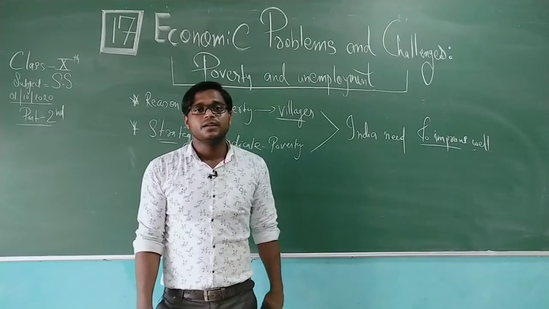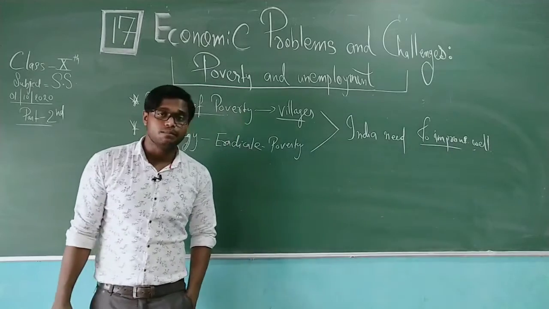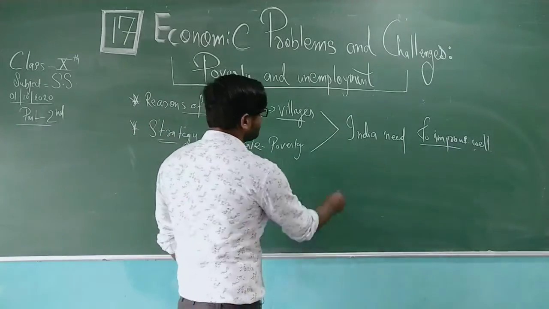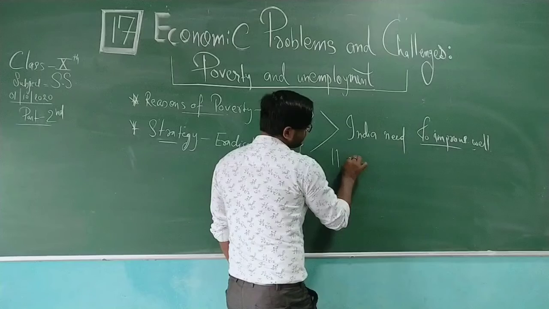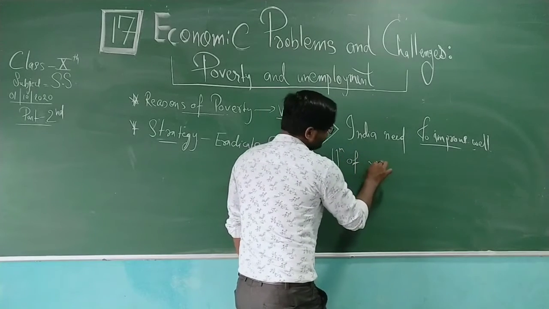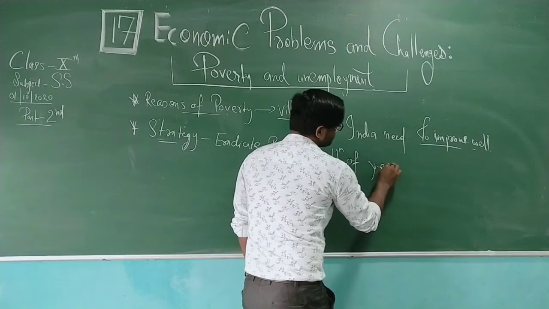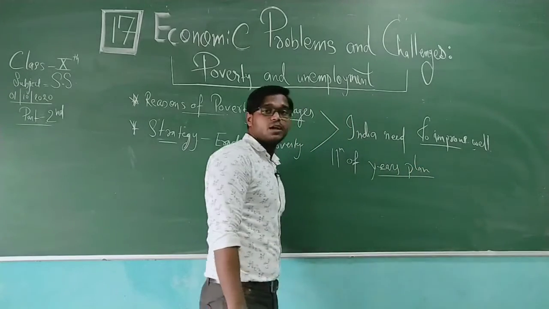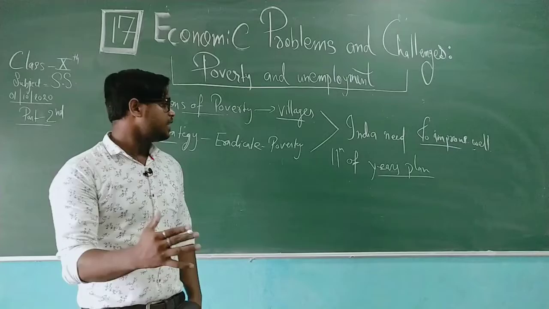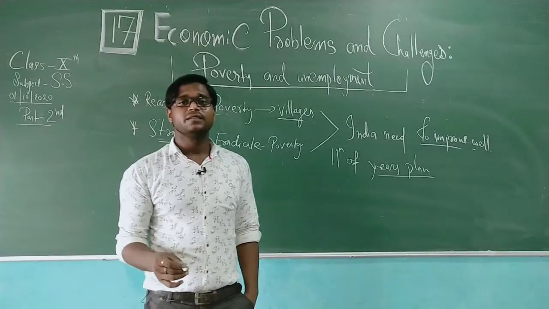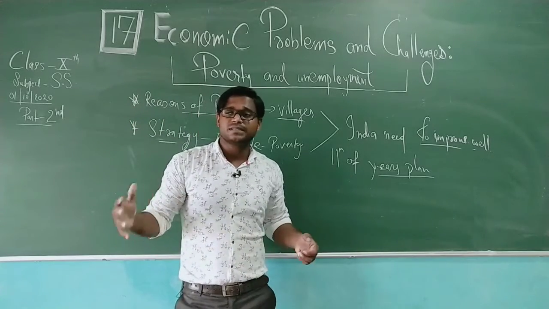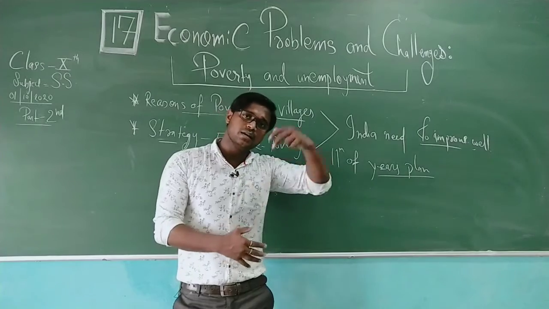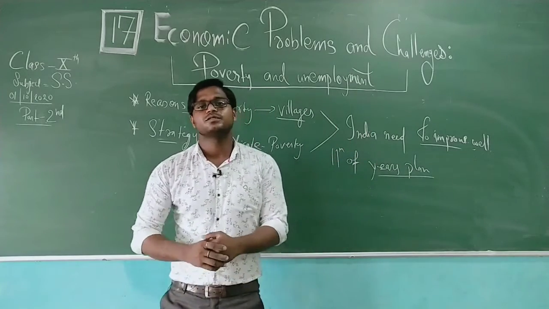Now let's talk about the plan. Till now the 11th year plan has been completed. Till now which plan has been completed? The 11th plan has been completed. Now what is the 11th plan? See, the 11th plan was one in which the mistakes made in the earlier ages should be removed, and that's how the plan was made.